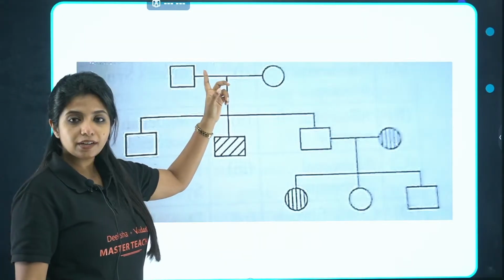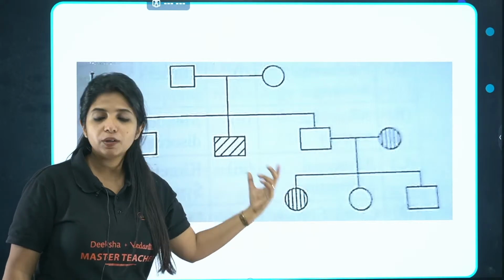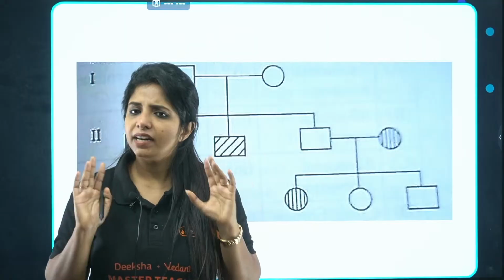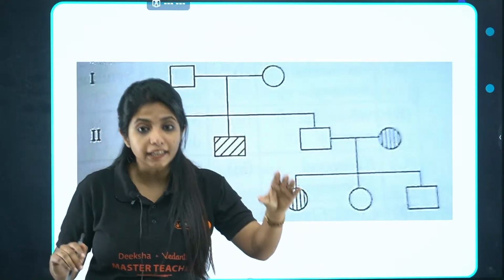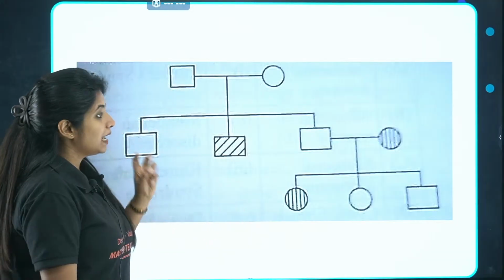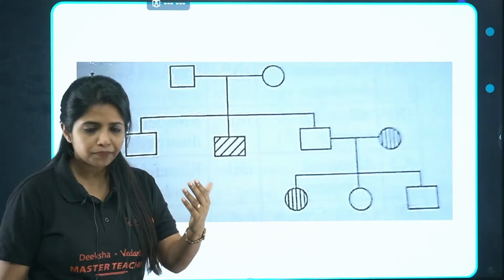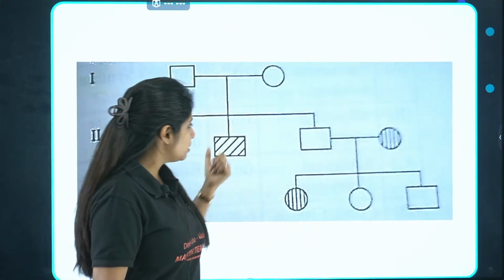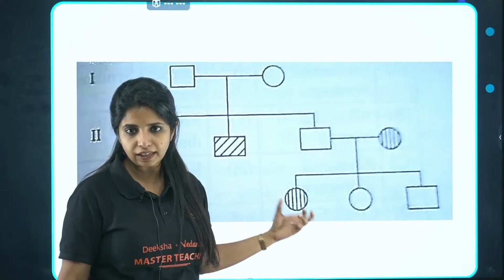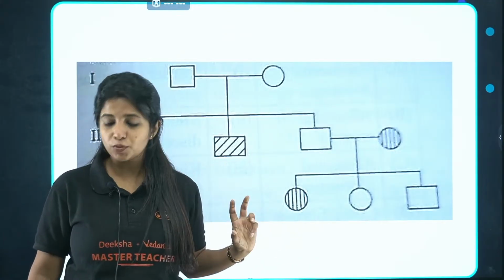Here the parents do not have it, but the children have it. This is known as skipping. Similarly, you can see more skipping also. So that means it is definitely a recessive disorder, since I see skipping. Now I just have to find out whether it is sex-linked or autosomal. How do I find that out? Listen, if it is a sex-linked disorder, usually the males are the ones which are affected more. Here in this generation, the males and the females are equally affected. In the next generation, the female is mostly affected. So I can say, no ma'am, it's not sex-linked, because in sex-linked, males have to be affected. This is going to be what?